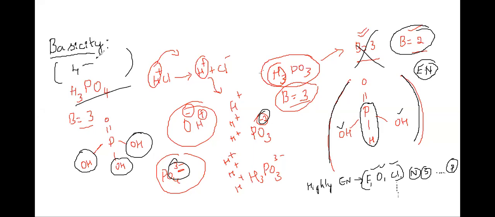You subtract 1 from that. What is the basicity you got? 3. Do the same thing here in the case of H3PO3. Now the basicity is equal to 2. That's it. So this is applicable only when you have what?